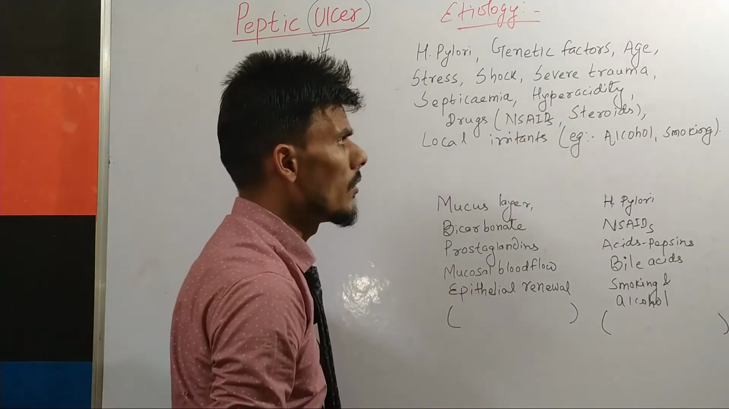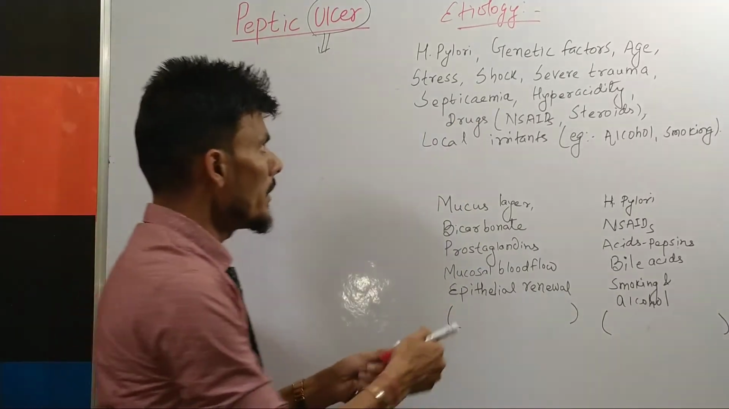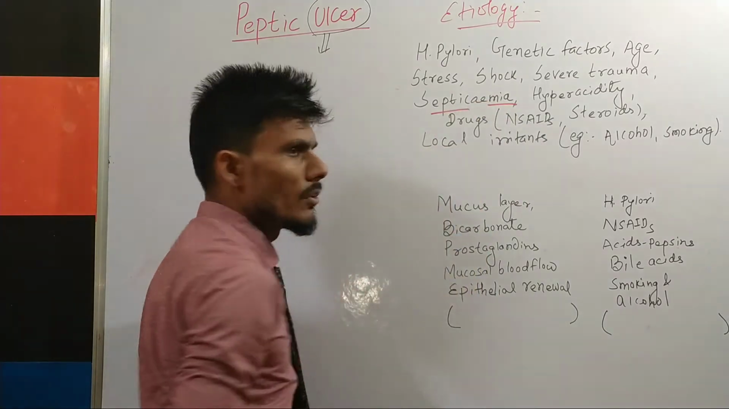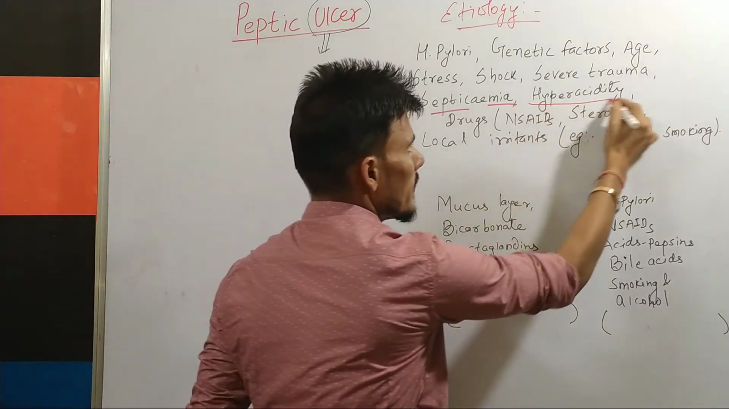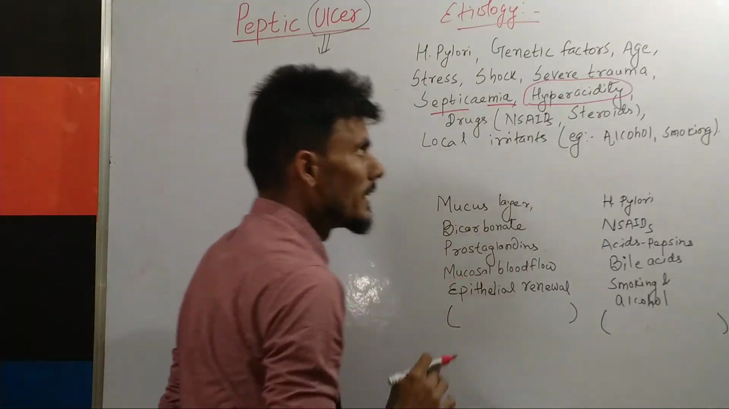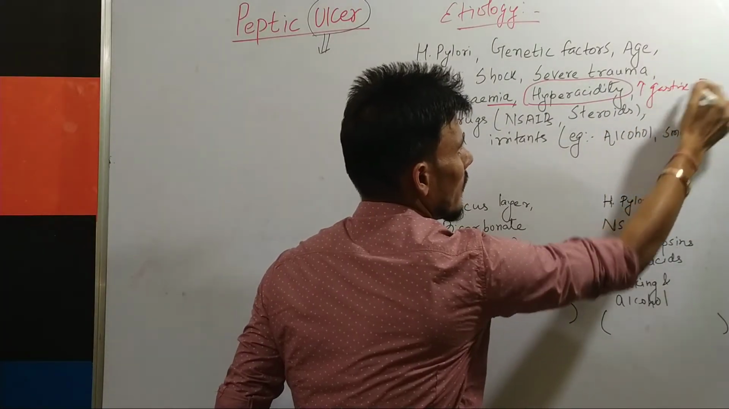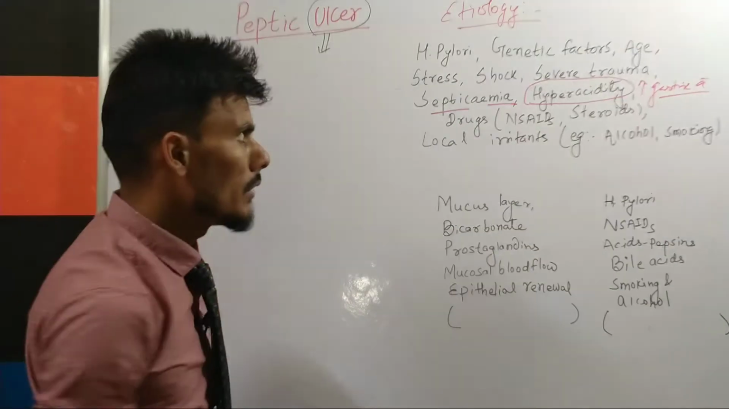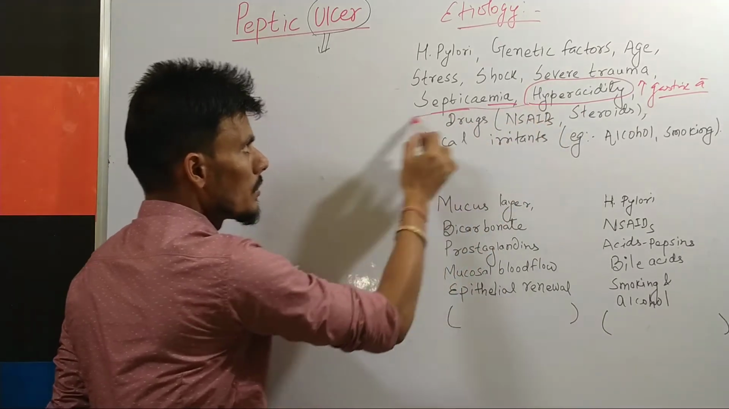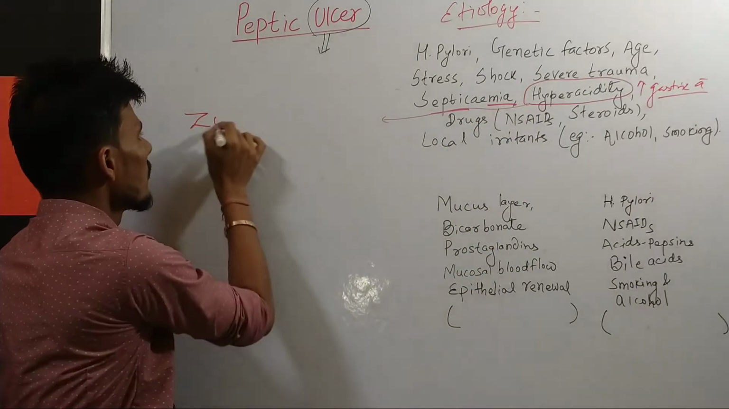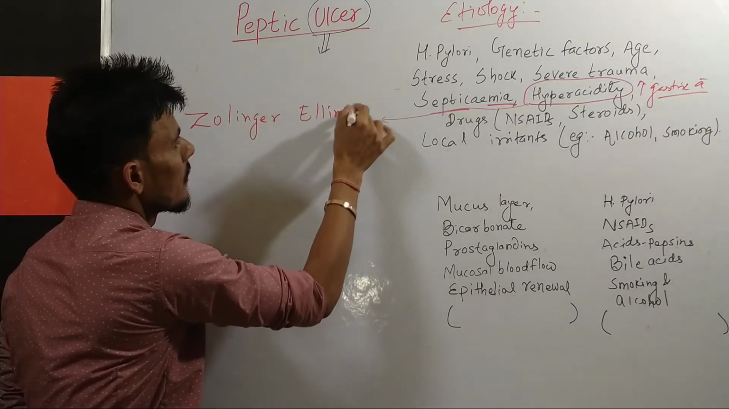And then physical trauma, or any physical injury to the body. After that, septicemia, where emia means blood, right? Or you can say blood poisoning, or infection of the blood, can also lead to peptic ulcer. And then the most important thing you can see here is hyperacidity. It means an increase in the secretion of gastric acid, as I discussed in the beginning, that is hydrochloric acid. Now there is one more term you have to remember here: an increase in the secretion of gastric juice or gastric acid, also known as Zollinger-Ellison syndrome.